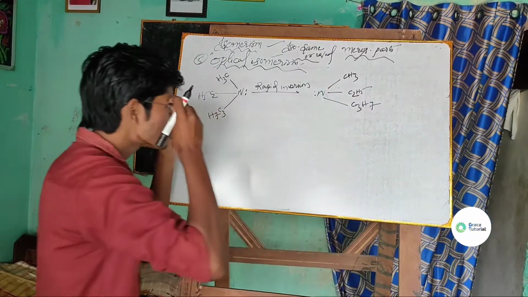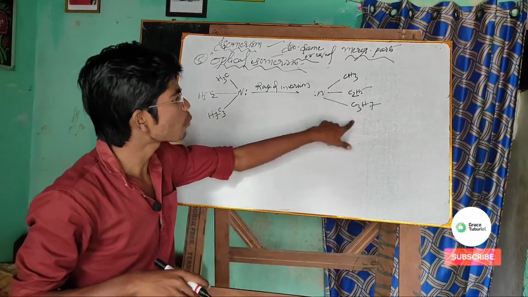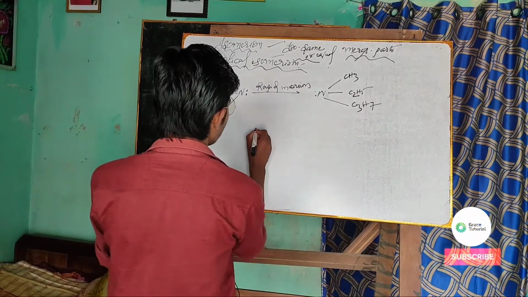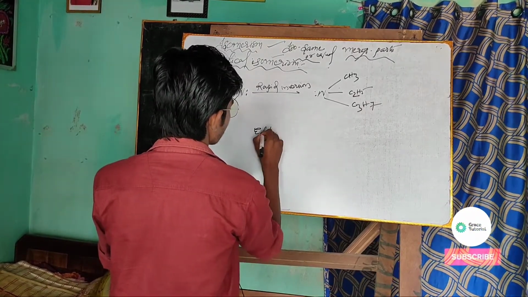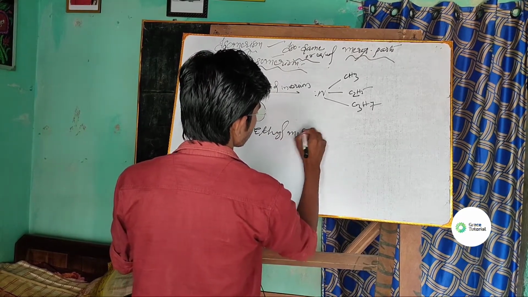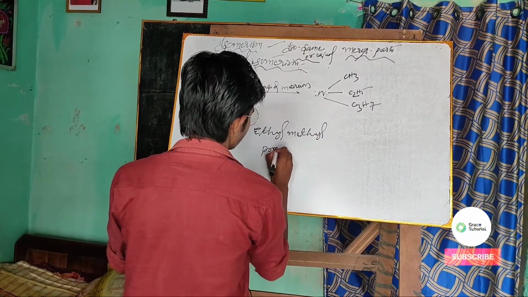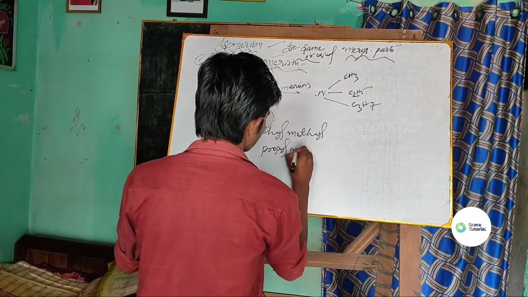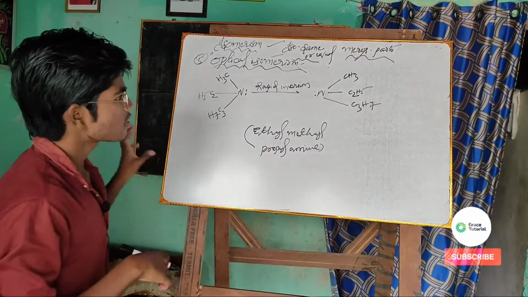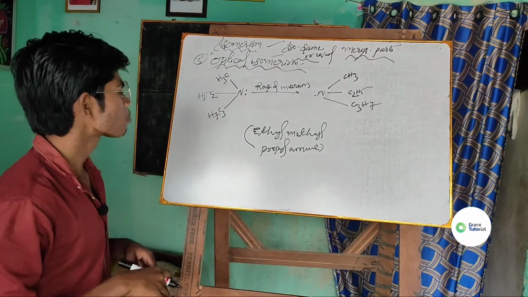The name of this compound is ethyl methyl propyl amine.